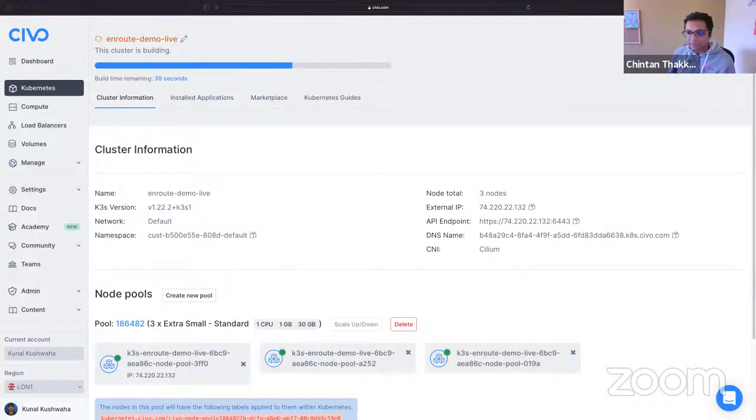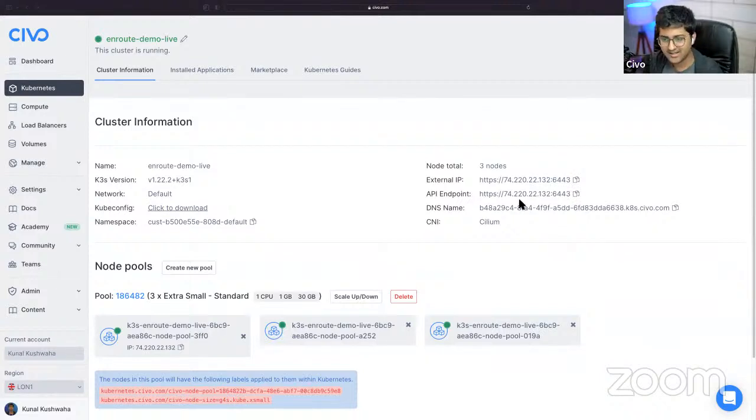So with EnRoute also, we did the same thing, but with application security, right? So say when you are running a microservice, how are you going to secure it and connect it? What are the different plugins you want to run? Do you want to have rate limiting running on it? Do you want circuit breakers? Do you want to do CORS? So you can essentially compose the L7 policy for an application, and then just invoke one command to get going with the whole thing. So the idea here is simplicity.